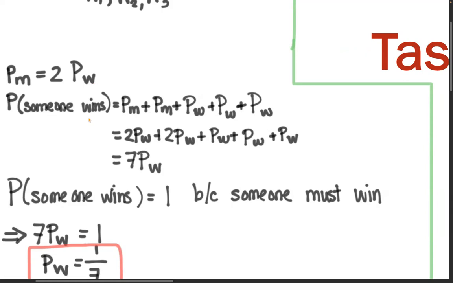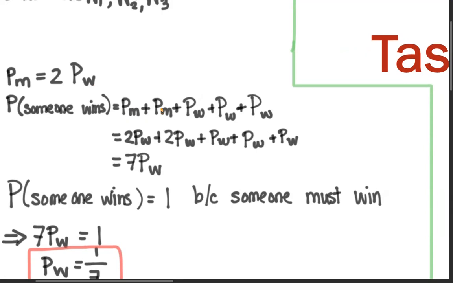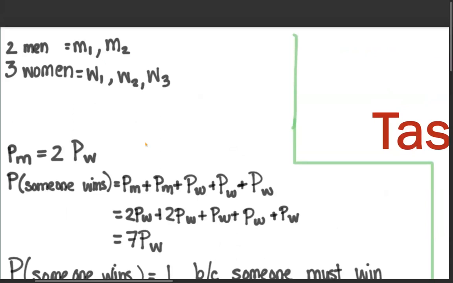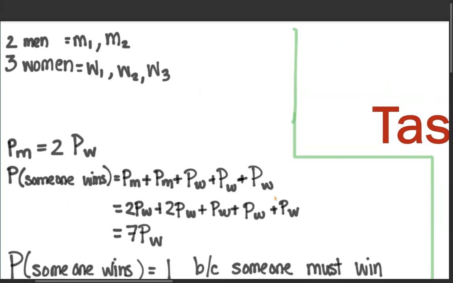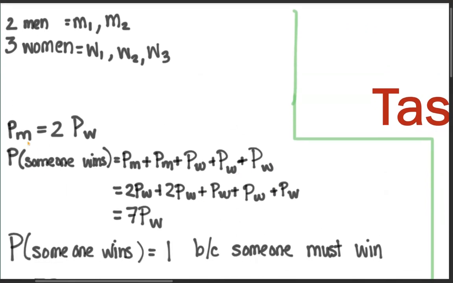And so the probability of someone winning is equivalent to PM plus PM, because we have 2 men, and then 3 women, so plus PW plus PW plus PW. And here we know that PM equals 2 times PW, so we can substitute PM for 2 times PW.